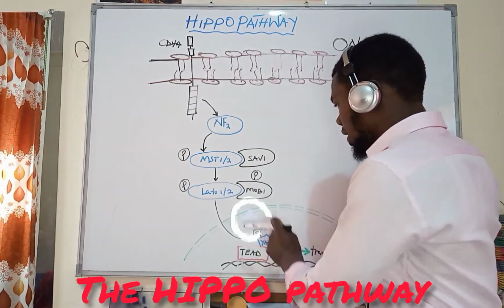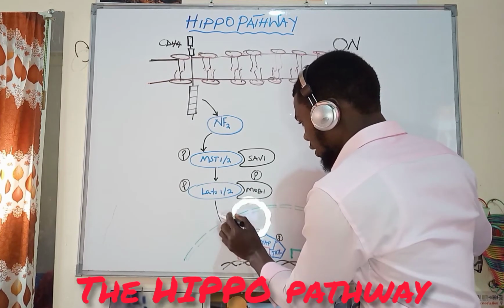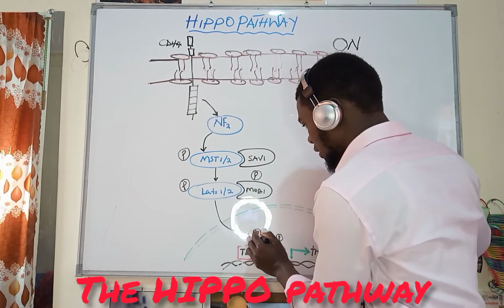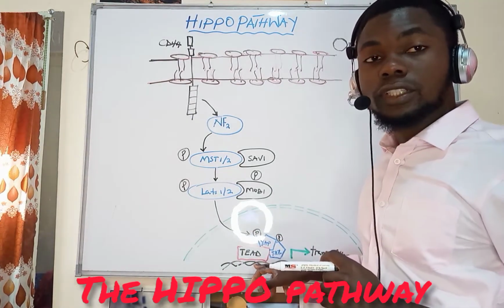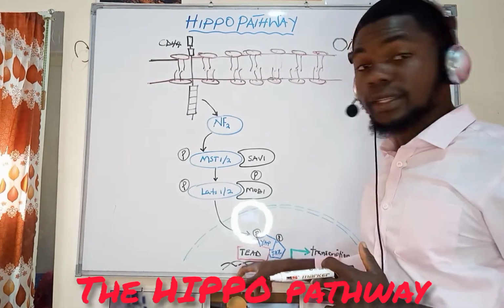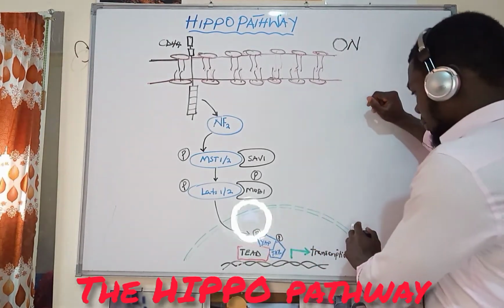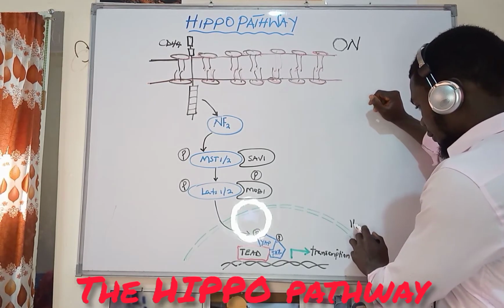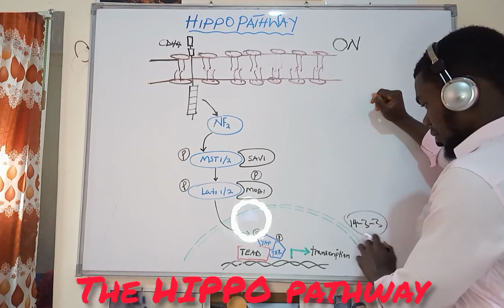These two, once they are phosphorylated, they are going to change the configuration, so they can no longer bind to the TEAD protein. So, using protein 14-3-3, this is a carrier protein.